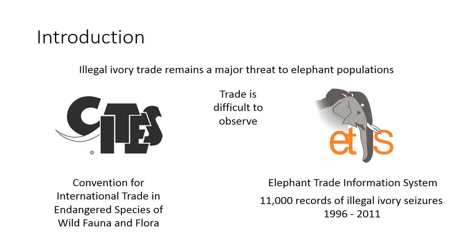In this paper, we show how 11,000 records of illegal ivory seizures from 1996 to 2011 can be used to provide estimates in trends of the illegal ivory trade over time and identify countries that play a key role in the trade.